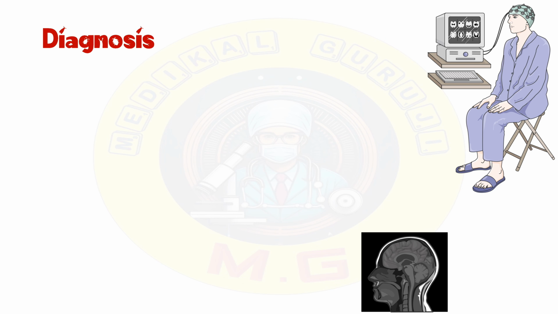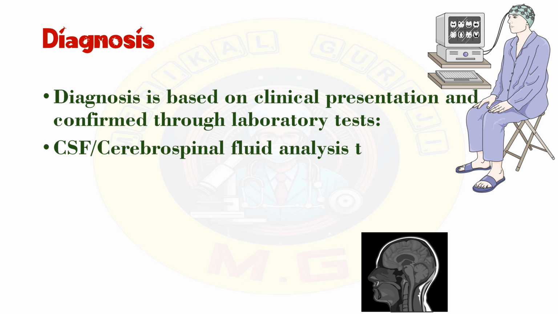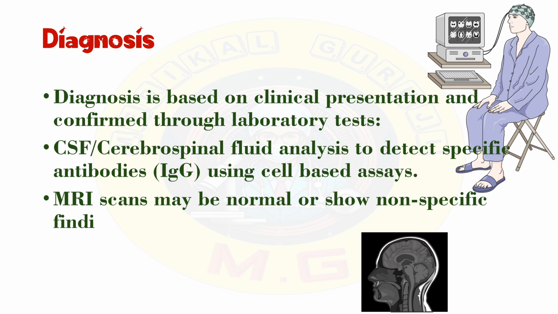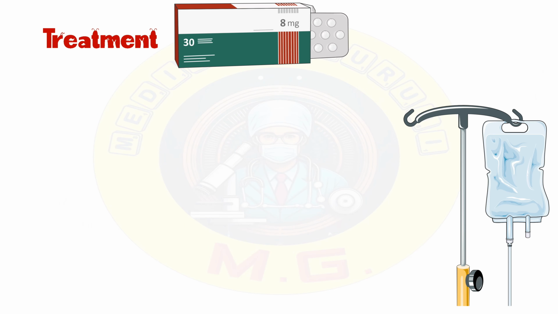Diagnosis of this condition is based on clinical presentation and further confirmed by laboratory tests such as cerebrospinal fluid, CSF, analysis. In CSF, we detect specific IgG antibodies against the NMDA receptors using cell-based assays that are commercially available kits. Second, we can do MRI scans, which may be normal or show non-specific findings. A high index of suspicion is crucial.